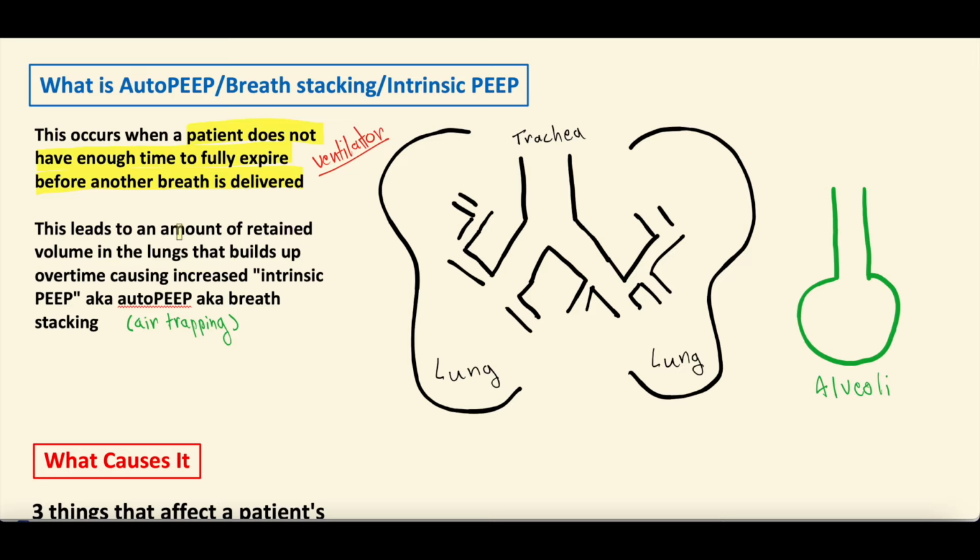So what happens, if you can picture it, is that this leads to an amount of retained volume in the lungs that builds up over time. And that volume building up over time is what causes the auto PEEP or the intrinsic PEEP or the breath stacking or the air trapping. Again, four terms all for the same concept.